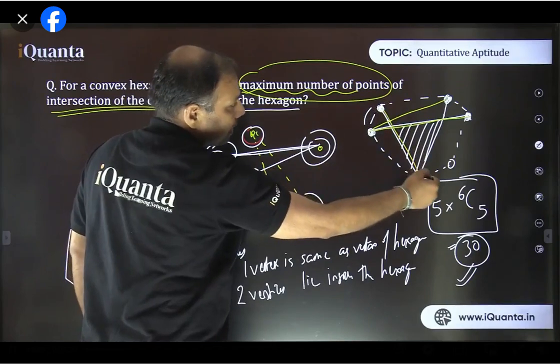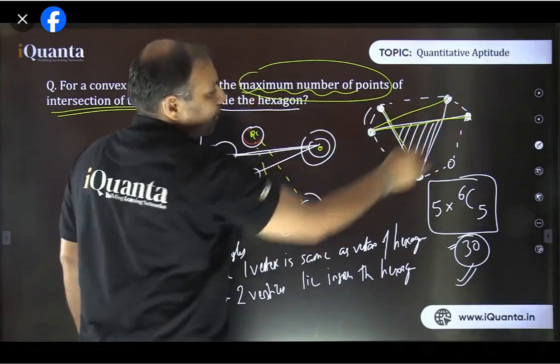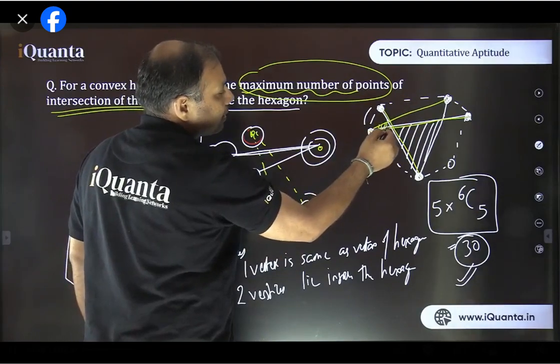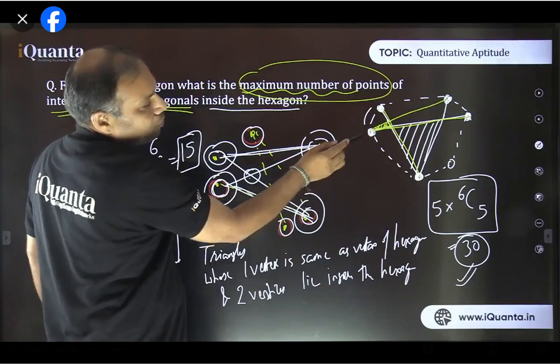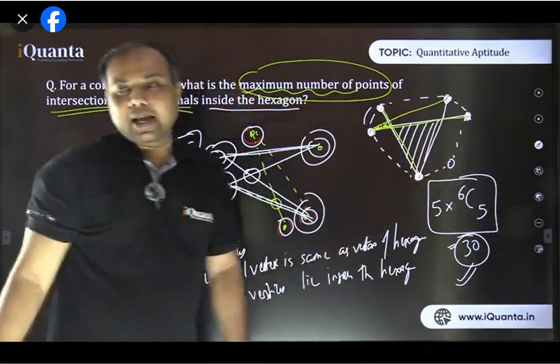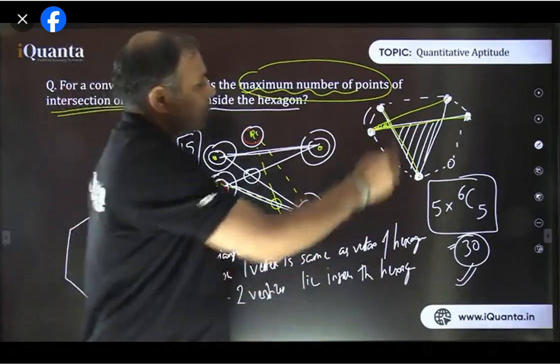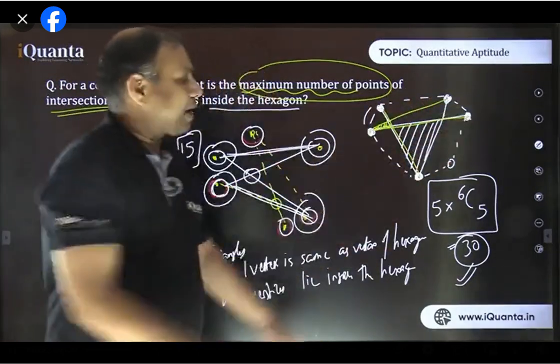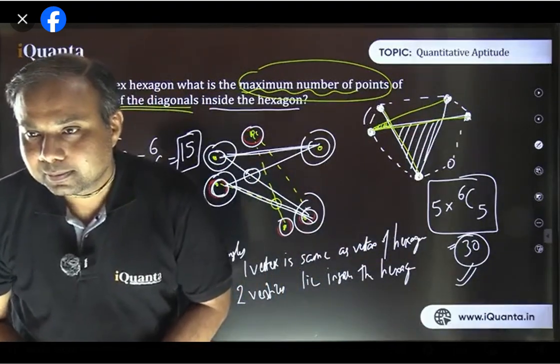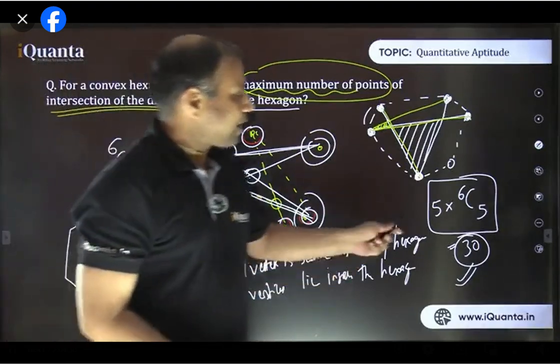That's it. So now these same 5 vertices we have used, and by joining them we have got one more triangle, this yellow one, whose one vertex is the same as a vertex of the hexagon, and the other two lie inside this hexagon. That's the thing. In the same way we will get a triangle here also, and here also. So 5 such triangles will be there with every selection. So the thing is 5 times 6C5.